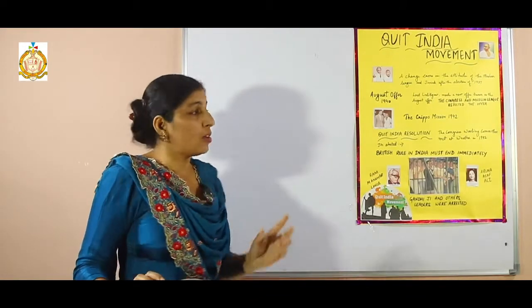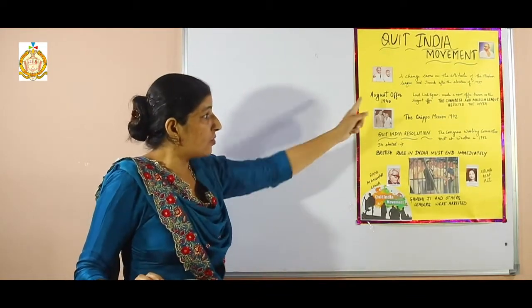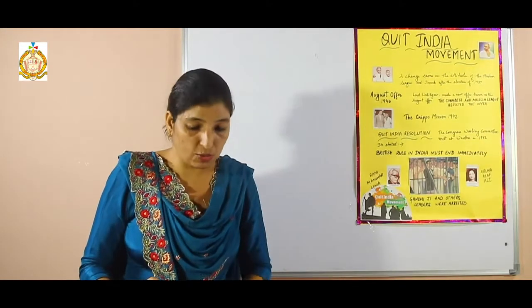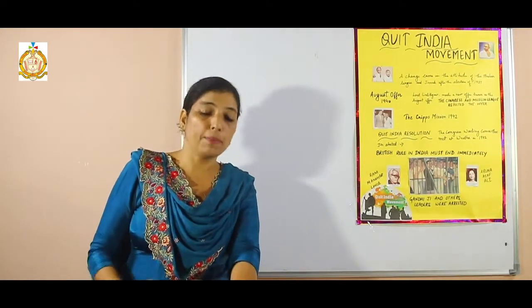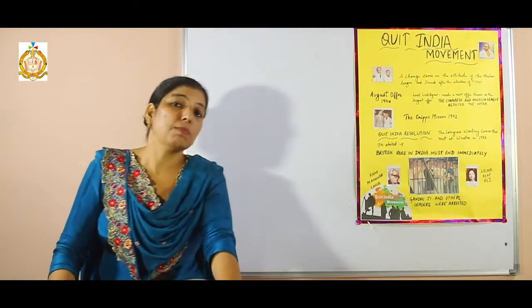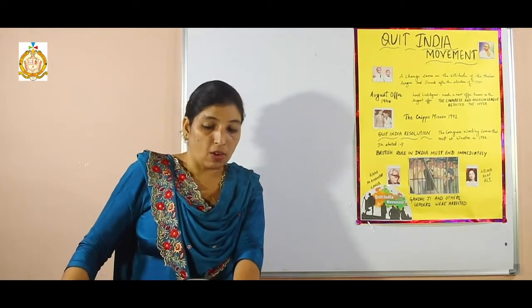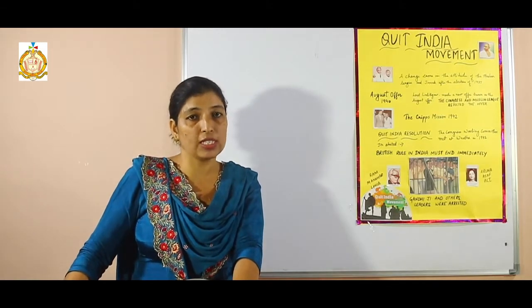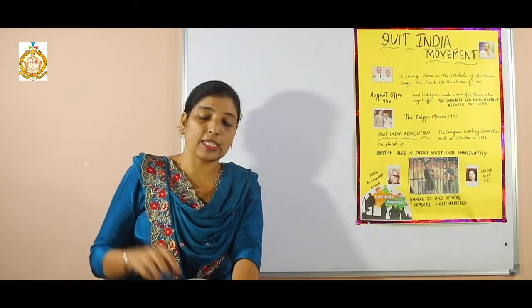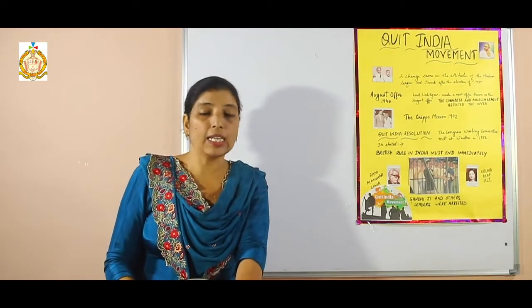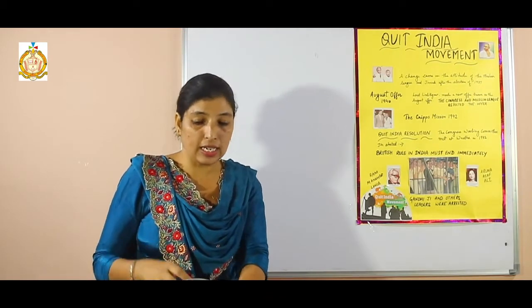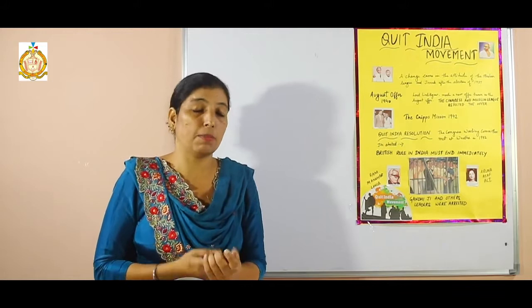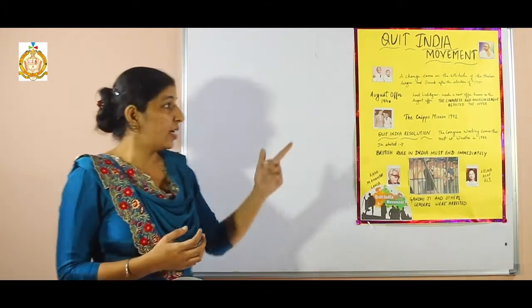Another reason for the rejection of this offer by the Congress was that the minorities, especially the Muslim League, were assured that no constitutional scheme would be acceptable to the government unless and until it was agreed by the minority. So they did not accept it.